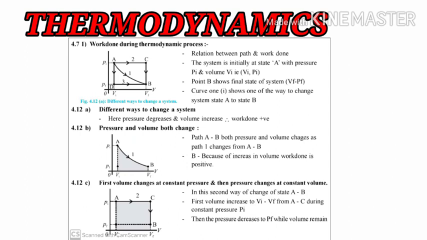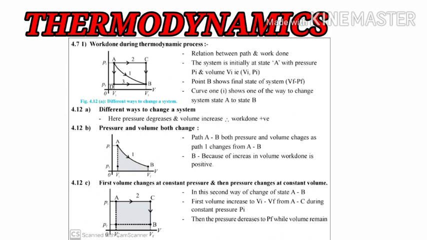Out of that we will see the first path. When the PV diagram follows path 1, what process will it go through? On the path A to B, both the pressure and volume change. As the system is changing along path 1 from A to B, both the pressure and volume will change, as we have already learned for this type of condition.